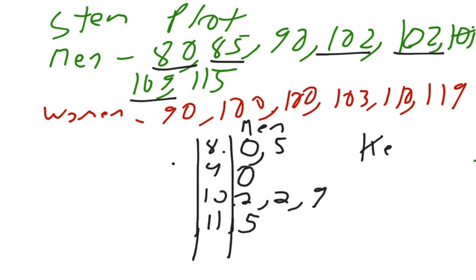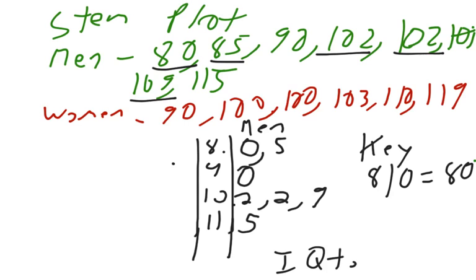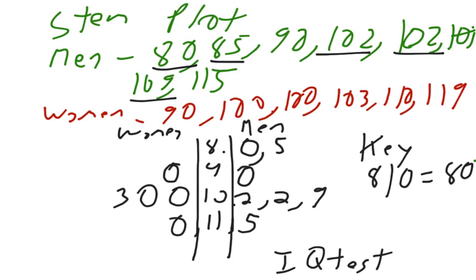And I'll make a key that says 8|0 equals 80, so everyone knows what we're talking about. And we want to put somewhere the title of this, IQ test. So for the women, now we're going to make this a back-to-back stem plot. And so I got 90, 100, 100, 103, 110, and 119.